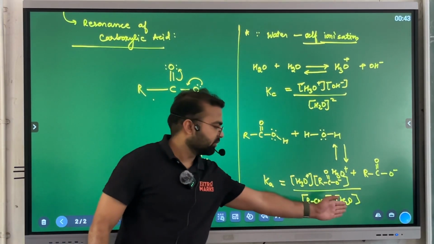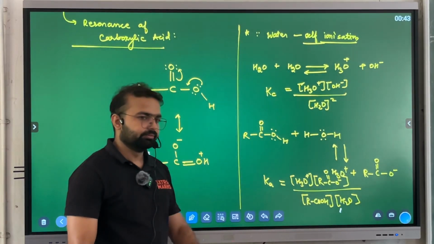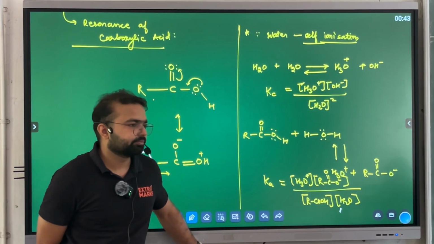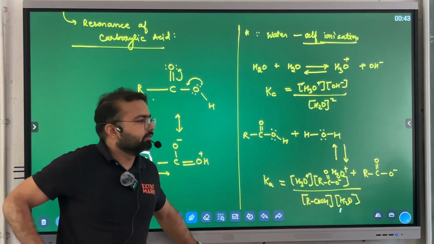Again, based on the liquid state, the active mass will be taken as 1. These are clear? Up to here, anyone any doubt? First you tell me this problem, then we will move ahead.